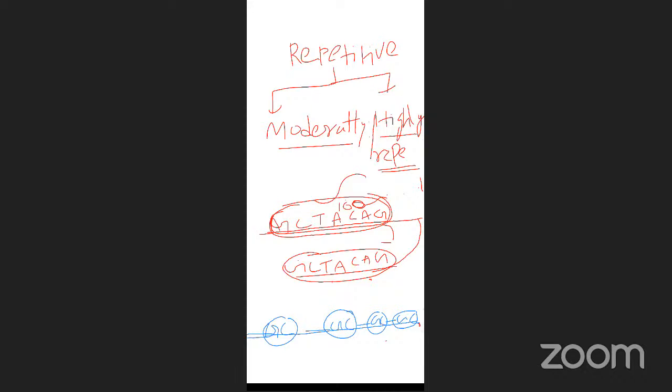Then what about the red color? How many nitrogen bases for every repeat? 7. So when compared with the blue one, the blue has 2, less, and the red one has more nitrogen bases but is repeated fewer times. That is moderately repetitive. The highly repetitive is short in nitrogen bases, with repeated time more. Given in your textbook, page number 66, clearly given.